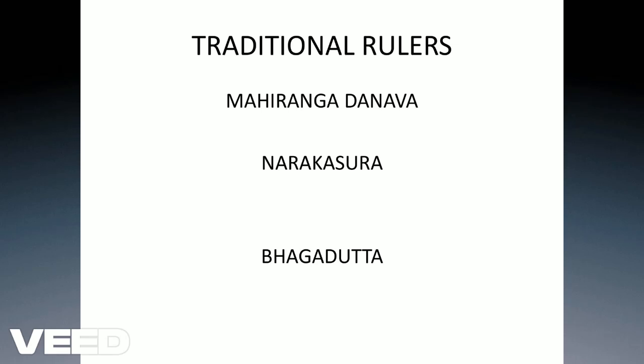Bhishmak's daughter Rukmini wanted to marry Krishna. However, Bhishmaka wanted to marry his daughter to Shishupal. On the wedding day, Sri Krishna carried her off in his chariot to Dwaraka. The Chutiyas traced their descent from Bhishmaka. So this is the story behind Bhishmaka.